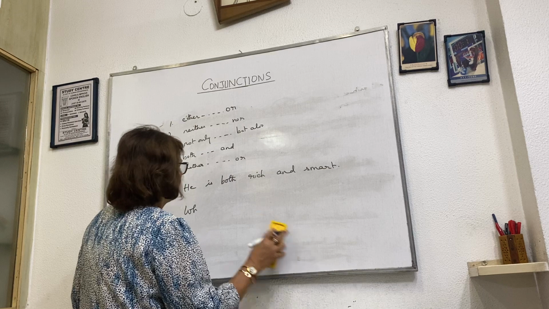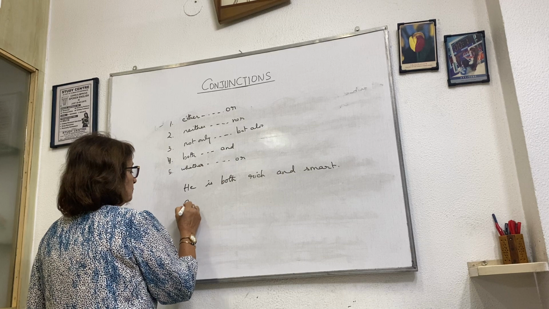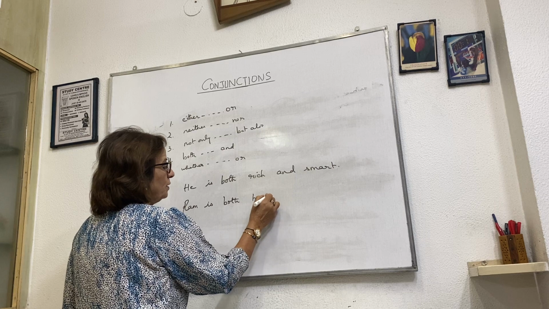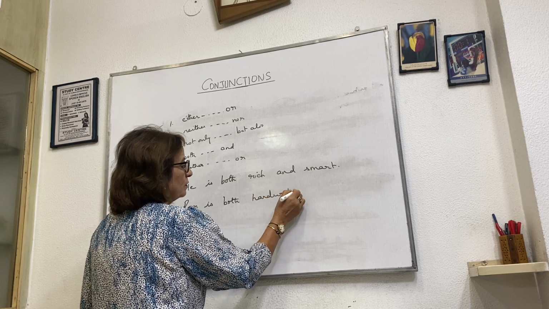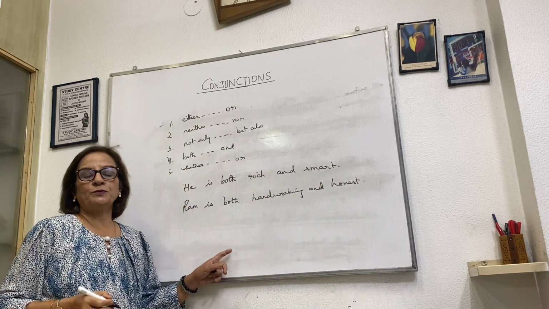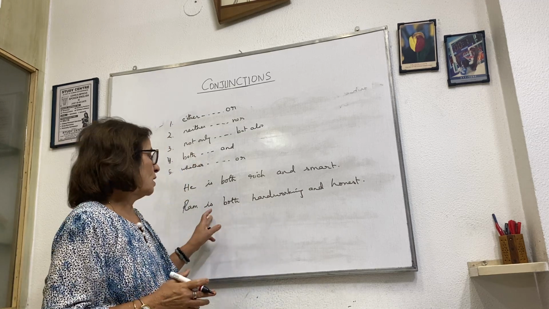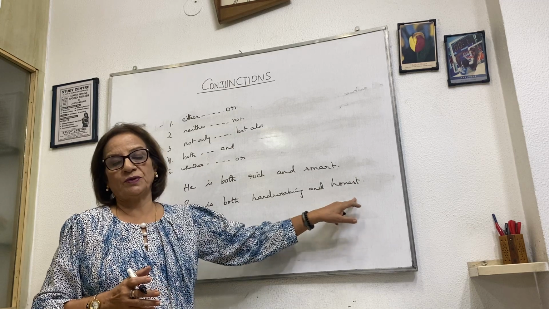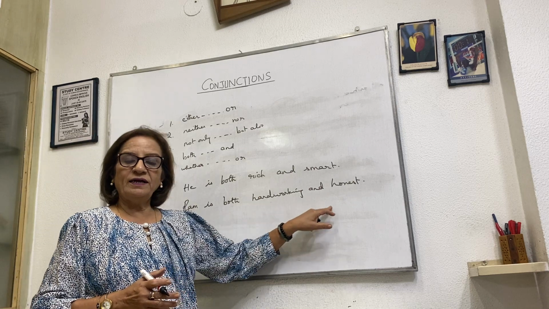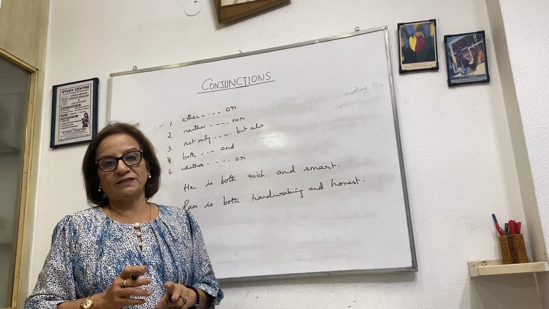Now take another one. Ram is both hardworking and honest. Remember, when we use both and, we have to have the same qualities. Alright? Ram is both hardworking and honest. We cannot have one positive and one negative. Right? Ram is both lazy and dishonest. Then both negative. Okay?